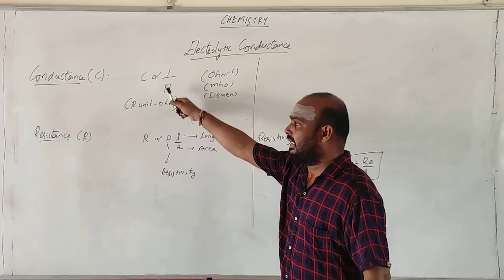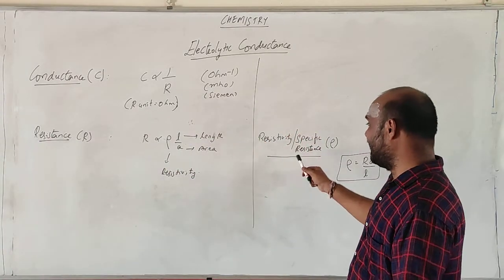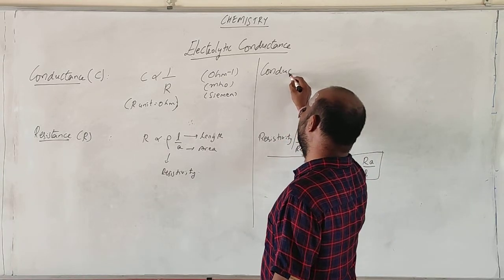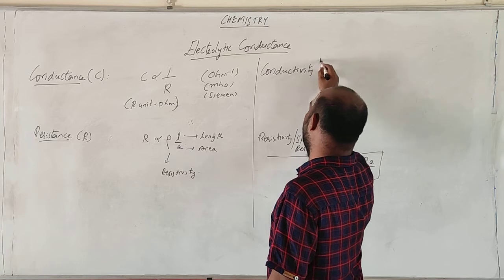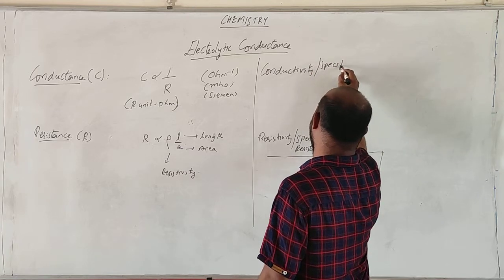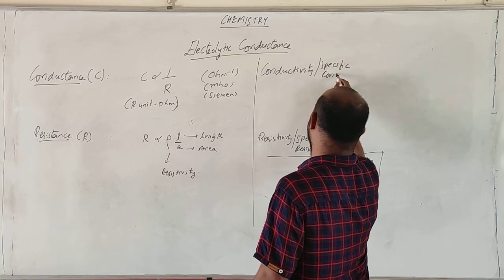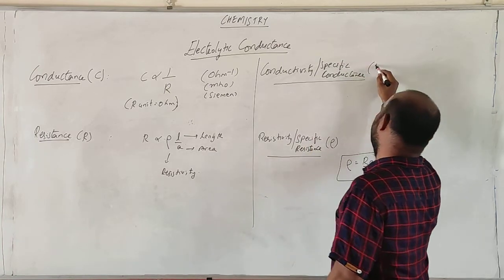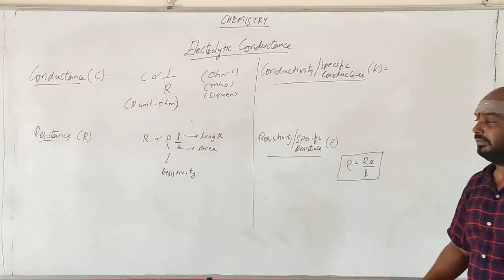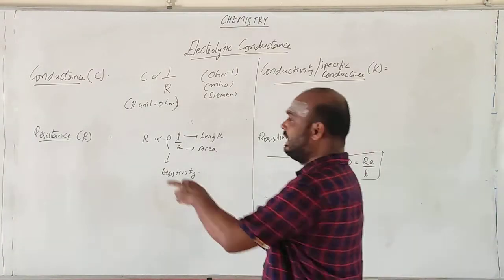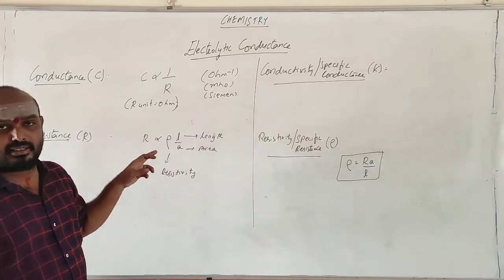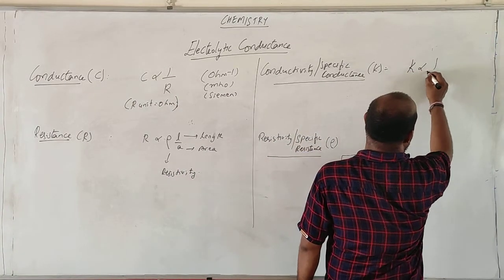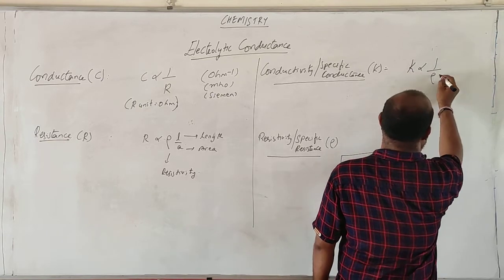See, this is conductance, resistance. This is resistivity or specific resistance. We will be getting here conductivity or specific conductance, and this is indicated with symbol K. So you know that conductance is inversely proportional to resistance, and here conductivity is inversely proportional to the what? Resistivity.